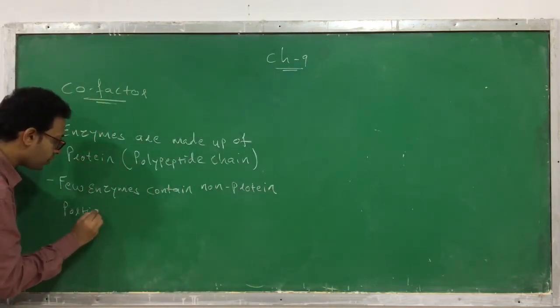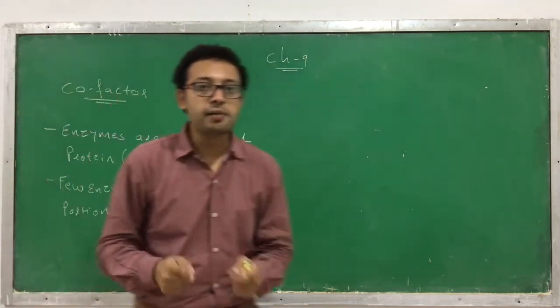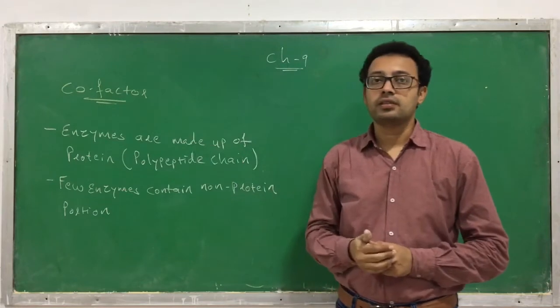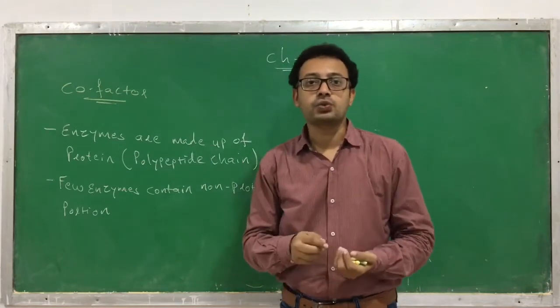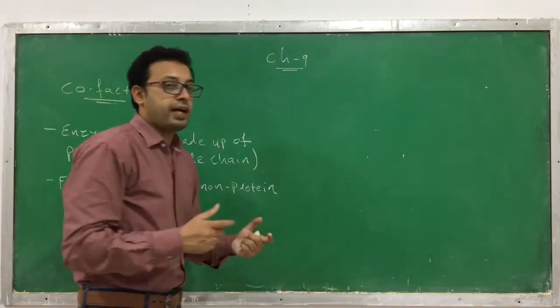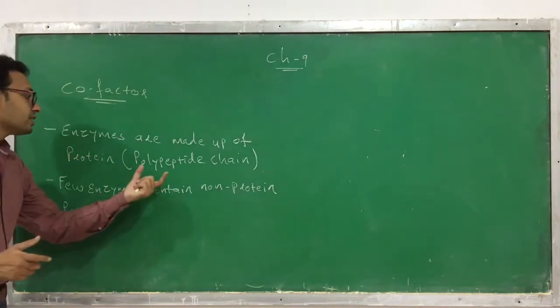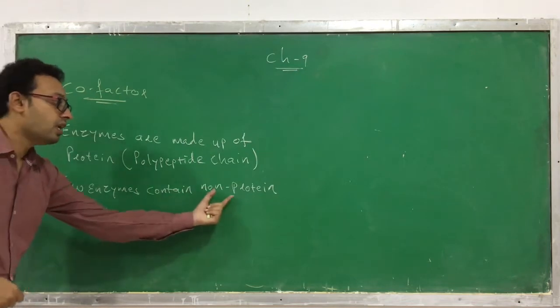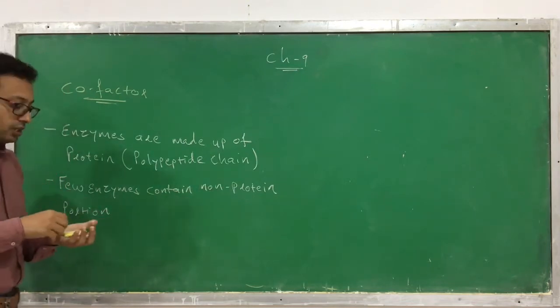This non-protein portion helps in the catalysis of the reaction. We call it a cofactor. In short, there are two types of parts in the structure of an enzyme. One is the protein part, or polypeptide part, and the second is the non-protein part.